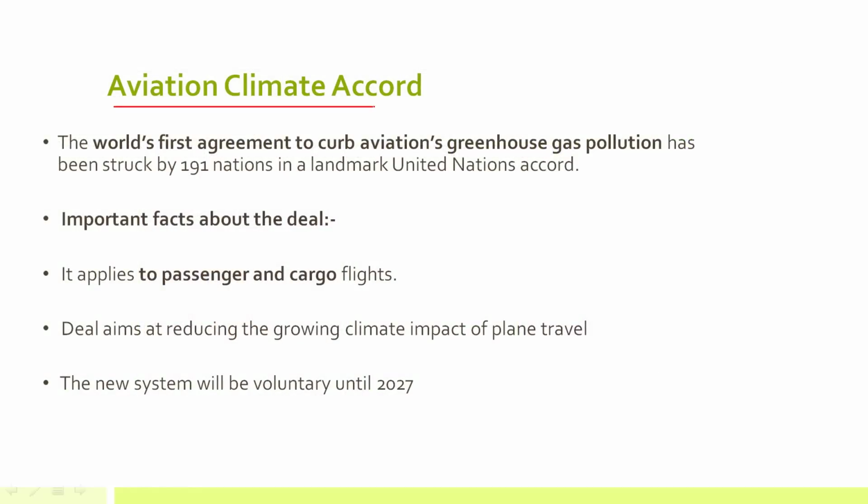Now coming on to the next topic, that is Aviation Climate Accord. This is the world's first agreement to curb greenhouse gas emission through the aviation industry, and it was signed by 191 nations in a landmark UN accord. Remember, India has opted out of this aviation climate accord.